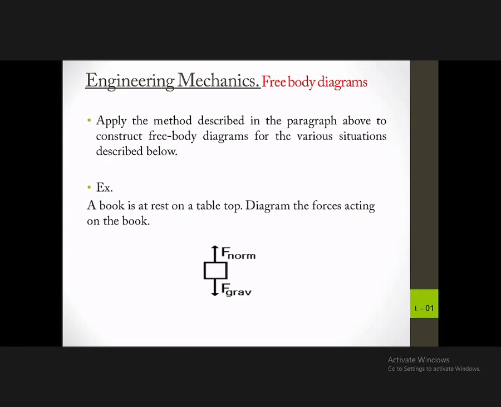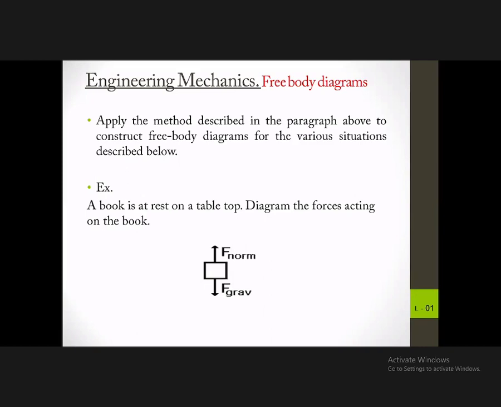You can draw the forces acting on that stationary book, like given here. There you have the weight of the book, which is the gravitational force, because any body which has a mass is pulled towards the center of the globe through a gravitational force.